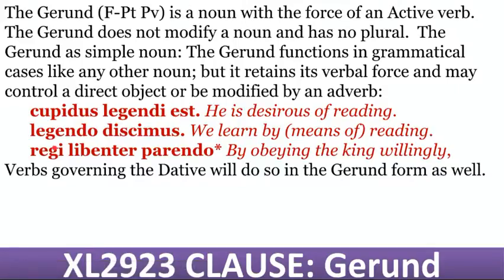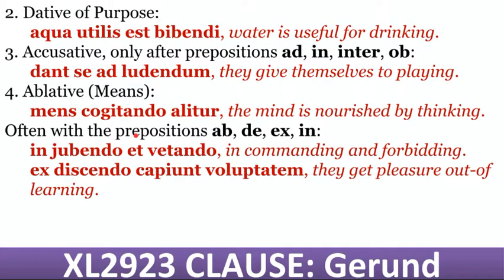case. So, he is desirous of reading. This is genitive, so it's possessive. We learn ablative means: by reading, by obeying the king willfully. All right. So let's go through these.